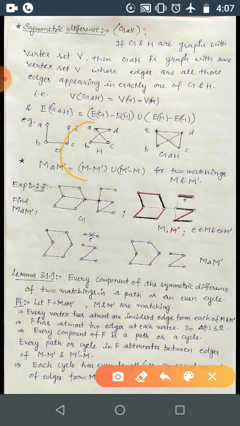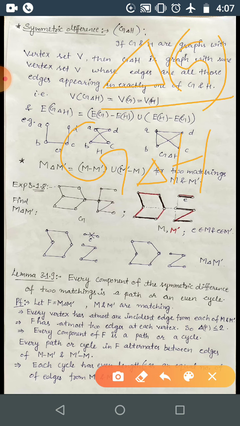Remember, we denoted by capital delta of G the maximum degree, but this one is between two graphs. If it is written so, then it's the symmetric difference.